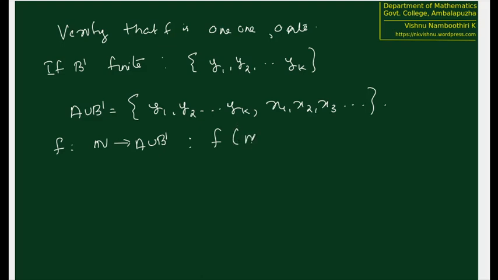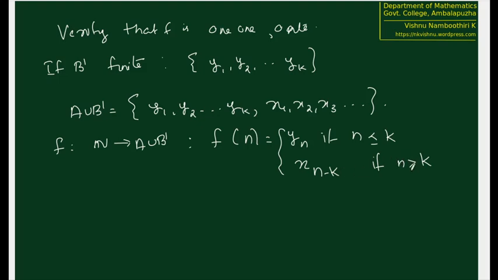F of n equals yn if n is less than or equal to k, and equal to x of n minus k if n is greater than k.